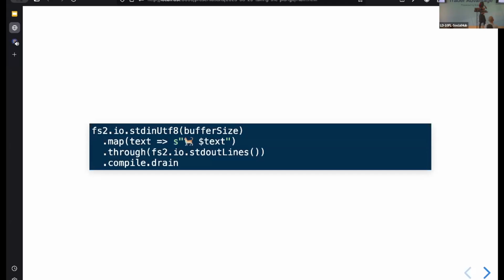And then we have this little compile drain block. Now this thing returns you a cats effect IO, and if you know how to use those, you'll know how to take that IO, plumb it into an IO app, and run the code, and it will give you the demo that we've just seen. But how does it actually work? I mean, it's really hard to think about streams, isn't it? Under the hood, we might imagine these lines flowing through our stream, right? But just that mental picture of lines flowing doesn't really give us a good idea of how our stream operates.